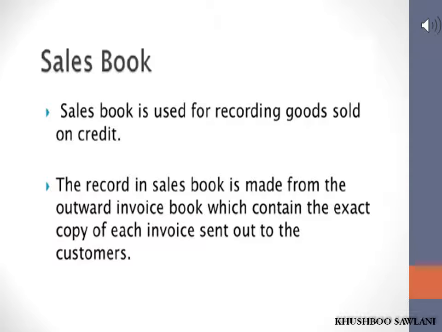The net amount of sale of goods is recorded in the sales book. Net amount is equal to the total amount of credit sales less trade discount. Trade discount is not recorded in the book. The sales book can be maintained in the following two ways. First, simple sales book. Second, columnar sales book. Further, the columnar sales book is also divided into two ways, that is, sales book with columns according to types of goods and sales book with columns for goods and expenses.